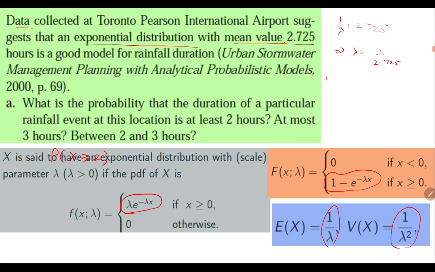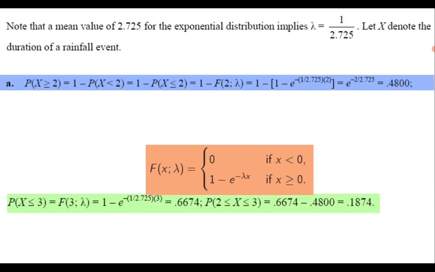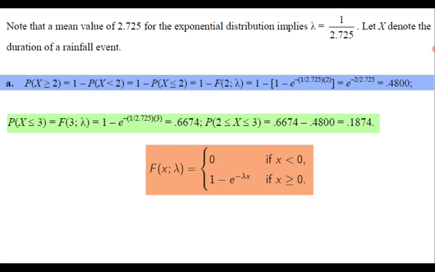Now it's easy, because the probability of x greater than or equal to 2 is the same as 1 minus the probability of x less than 2. You have the CDF, so 1 minus (1 minus e raised to the power minus lambda, which has already been computed, multiplied by 2). So this is the required answer. Similarly, we can compute at most 3 hours and in between 2 and 3 hours. The computations are quite easy. You can see the answers by yourself and match them.